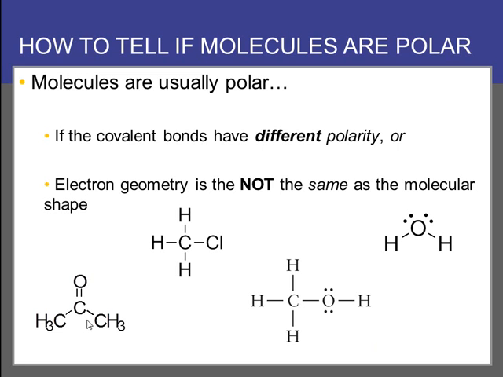So methanol is polar. Here we have acetone. There are two types of bonds on this central carbon, C-C and C double bond O. So it has bonds with different polarity, and it's also polar.